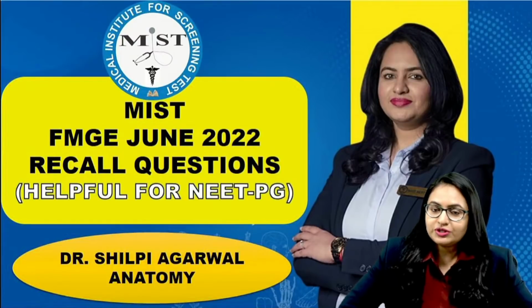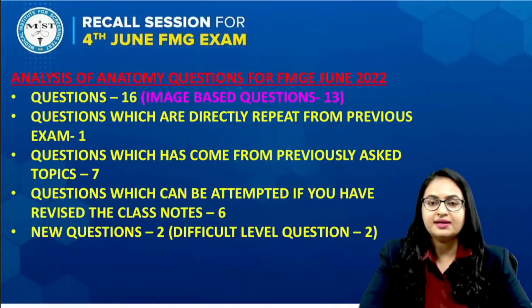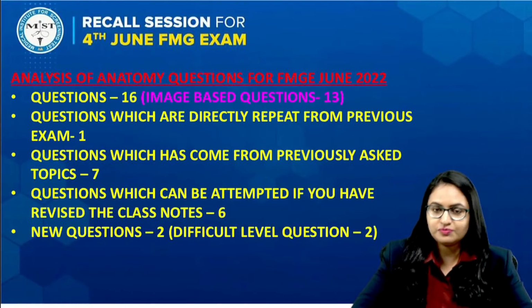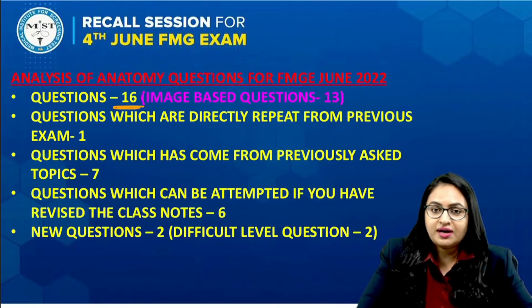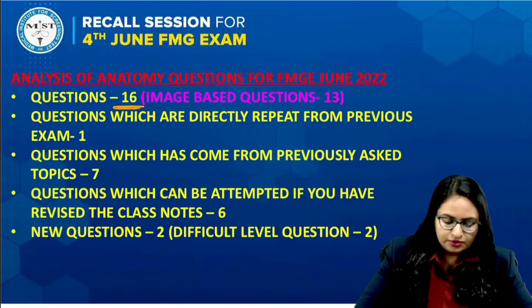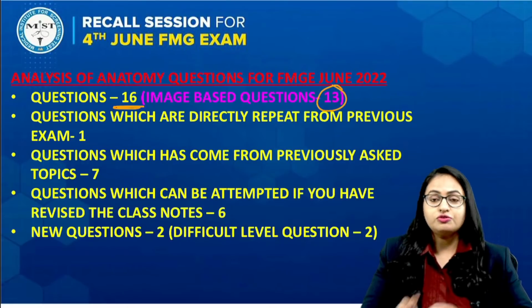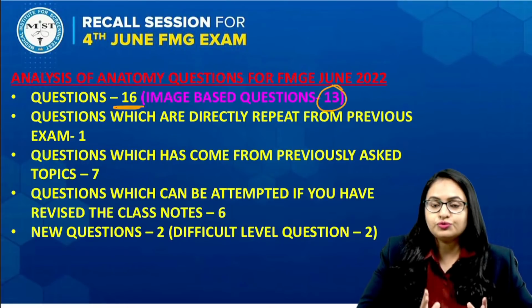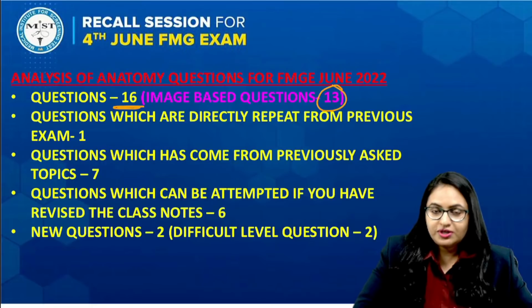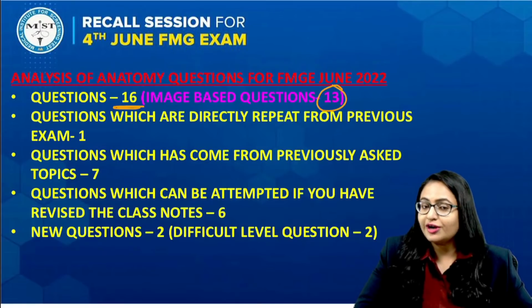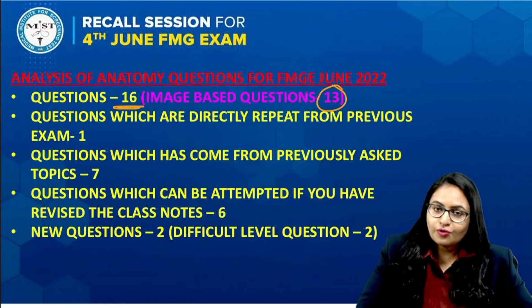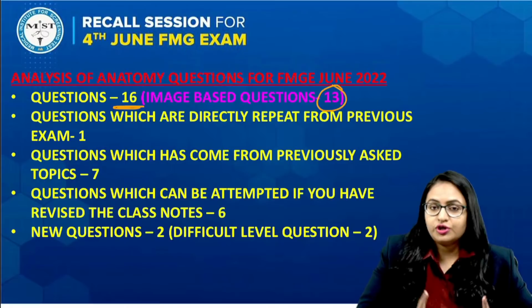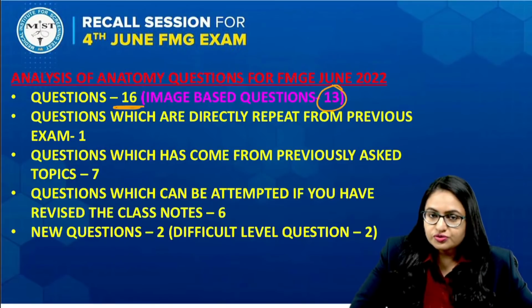And before we start with the recall over here, let us analyze the anatomy questions which came in this exam, FMGE June 2022. Now over here, total questions which were asked were 16 questions, in which 13 questions were image-based questions. So you can see that it is so important for you to see the images of the anatomy and revise the images again and again. So as I have told you earlier also that you have to revise all the images very well. Images for anatomy is always important. It is important for your learning also, and as you can see, for the questions also.